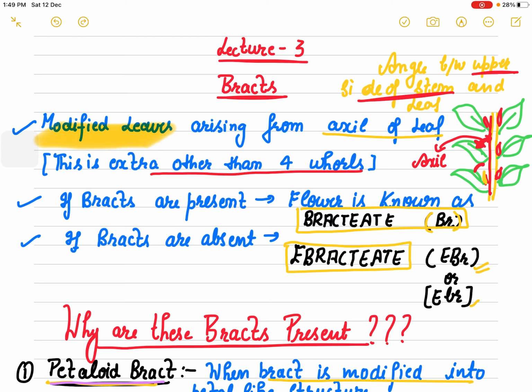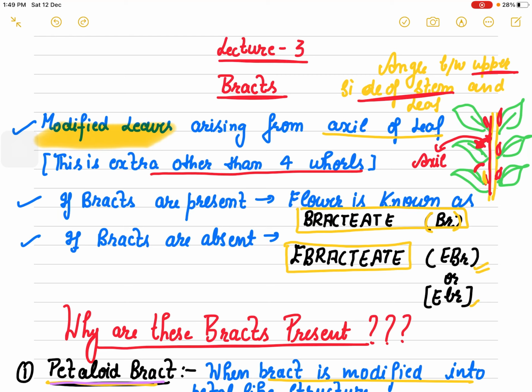So if you just listen to this chapter and after that you leave this chapter, then this chapter is not going to love you, and you are going to make lots of mistakes in the questions which are asked at exam time. So you have to be a little bit strict with this chapter because this is a typical technical chapter of botany.